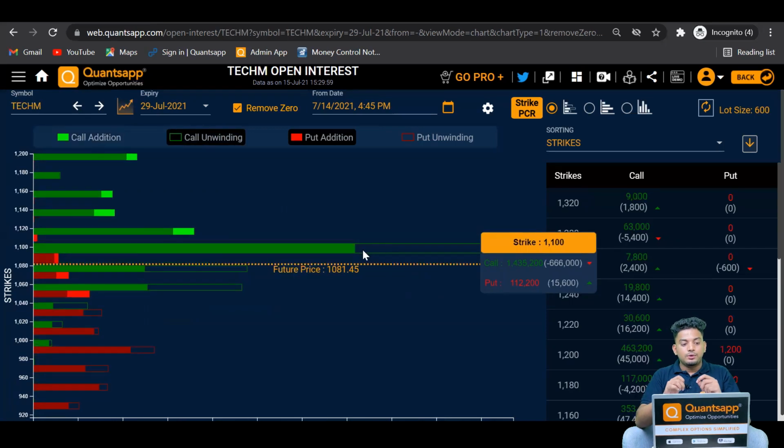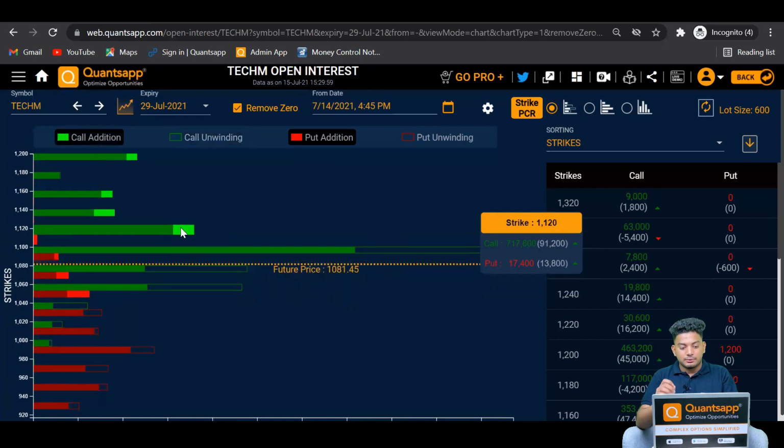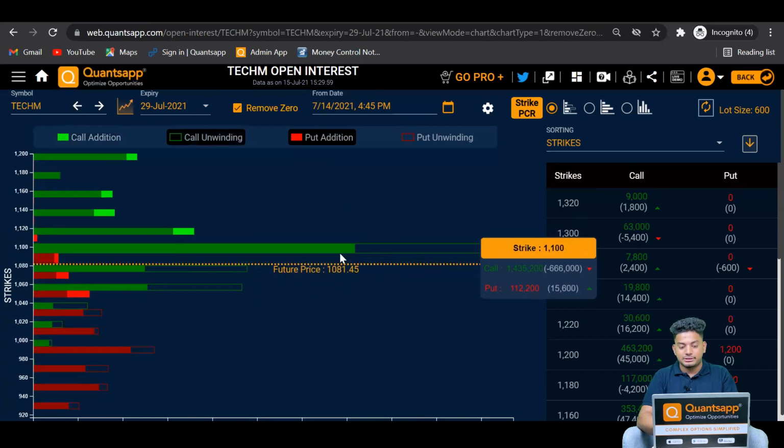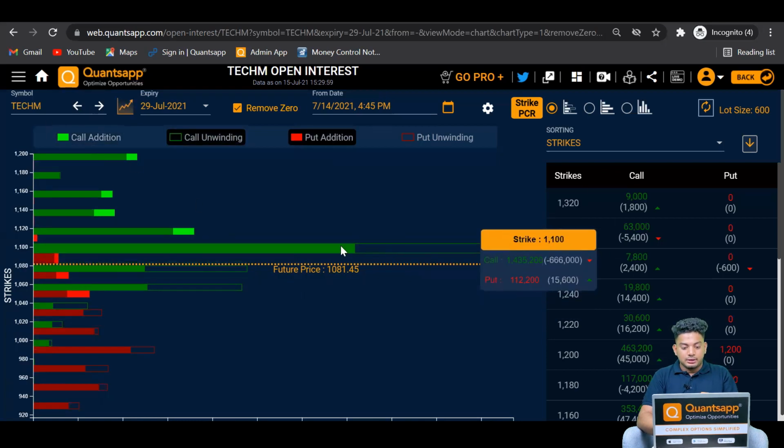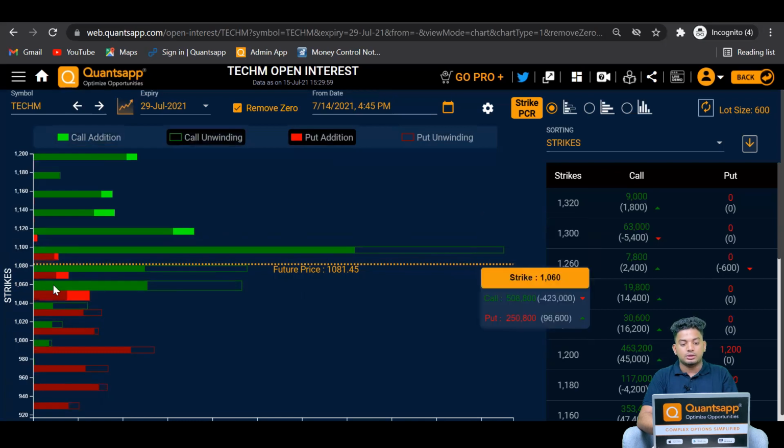Now if we see a particular instrument wherein a lot of call writers are unwinding their positions, the hollow bar indicates that call writers have unwound their positions, whereas the tip which has brightened shows that additions have been made. In this scenario I have opened Tech Mahindra, wherein we see a lot of call unwinding and a lot of additions in puts, which indicates that put writers are betting aggressively but the call writers are unwinding, indicating that resistance is getting weaker and weaker, but the support on that instrument is getting stronger and stronger.